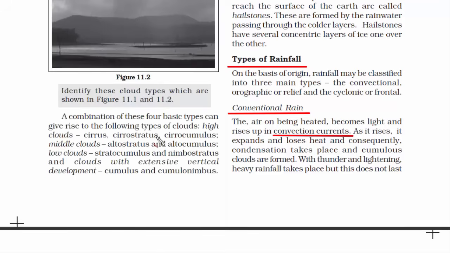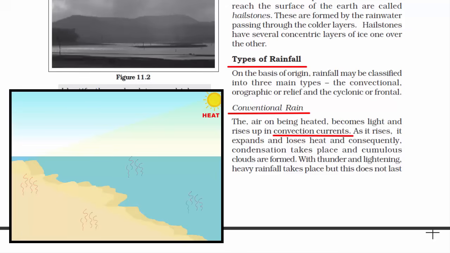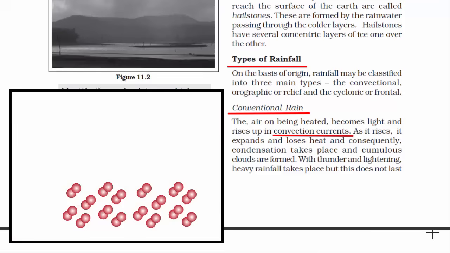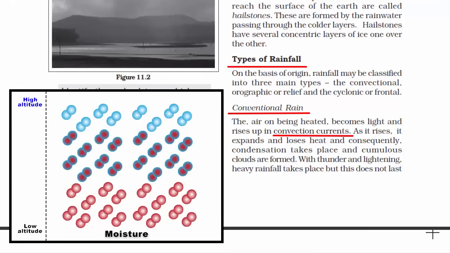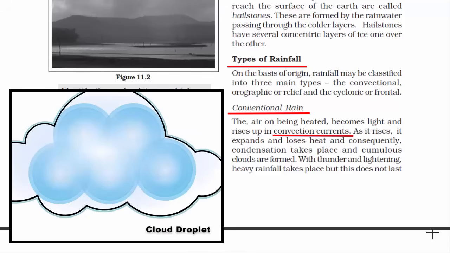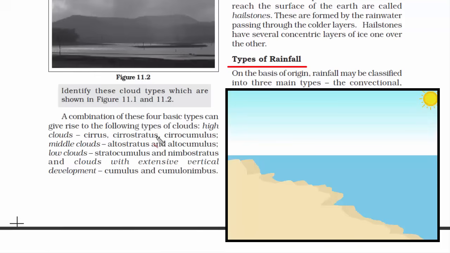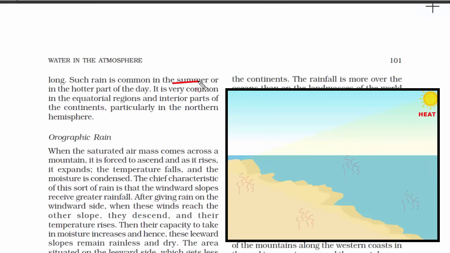Now that you understand the meaning of the word convection, convectional rain occurs when the sun's energy heats up the land surface. It also heats the surrounding air. And we know that warm air rises, and the rising of warm air forms convection currents because there's a transfer of heat energy. And naturally when warm air rises higher in the sky, it starts to lose heat, and that's how condensation takes place and clouds are formed. Once the clouds are formed, subsequently rainfall takes place. So if you see, it all starts with warming of air. For that, the ideal weather condition has to be during summer season.